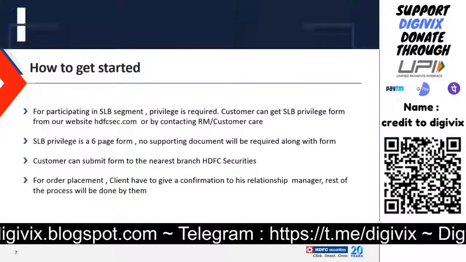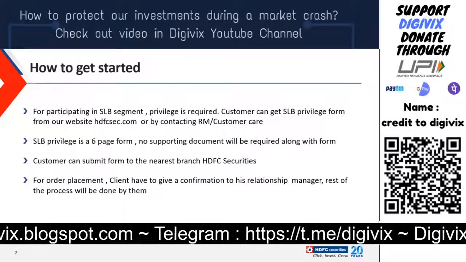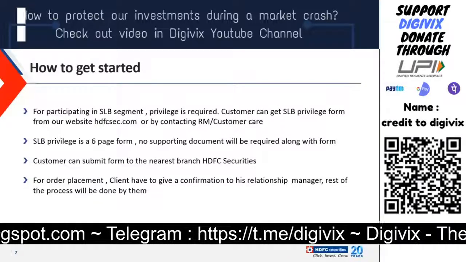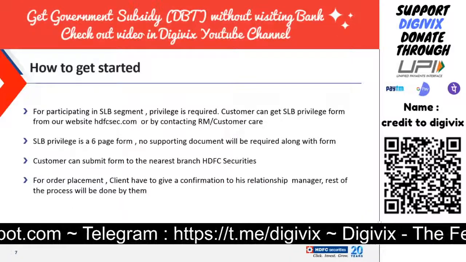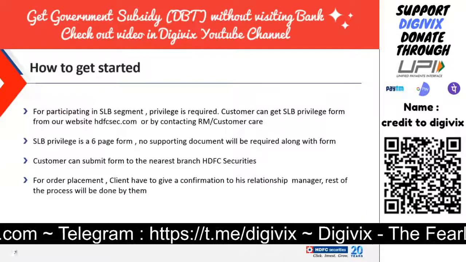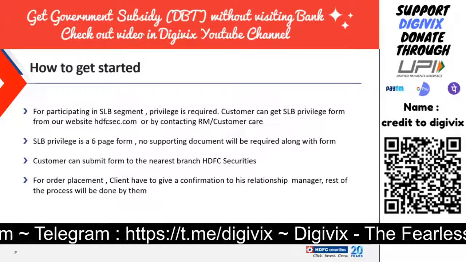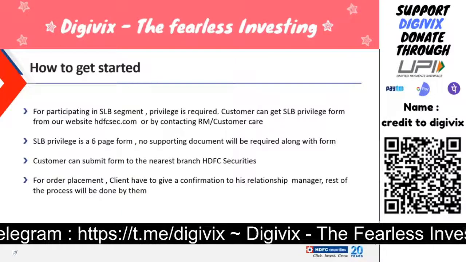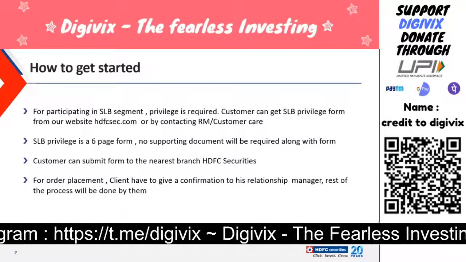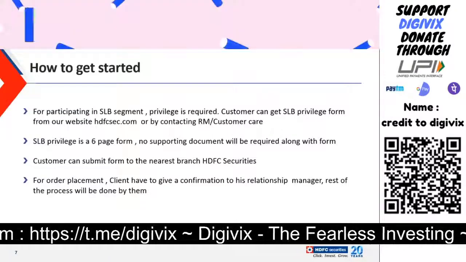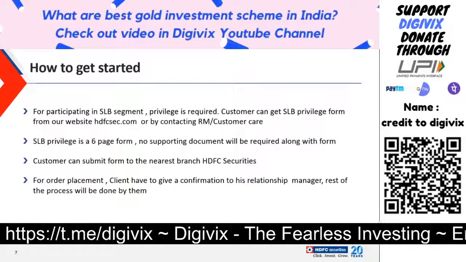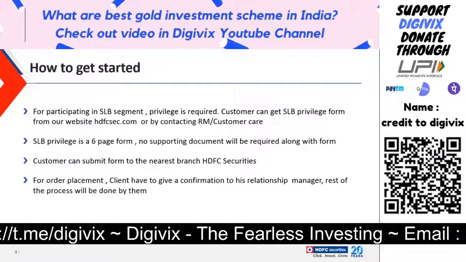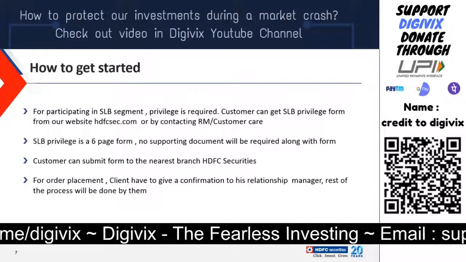You can go to our website hdfcsec.com and activate your SLBM privilege from there. There are two ways to do it, an online and an offline process. So you can do either one of them. Once the privilege is done, then you can go for the order placement. Order placement as of now is an offline process only. For that, you have to contact your relationship manager. If you don't have a relationship manager, you can directly contact customer care, CDD, Central Dealing Desk, and you can place an order from there. But the first step is to get an SLBM privilege done. How to get an SLBM privilege done from our website, we will show you after the end of this presentation.